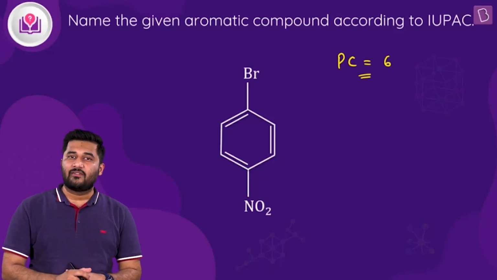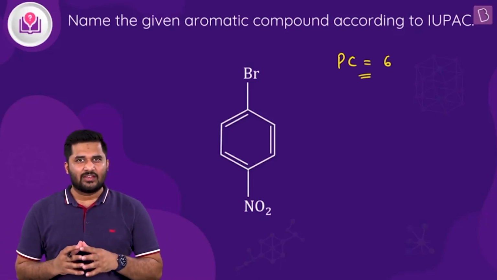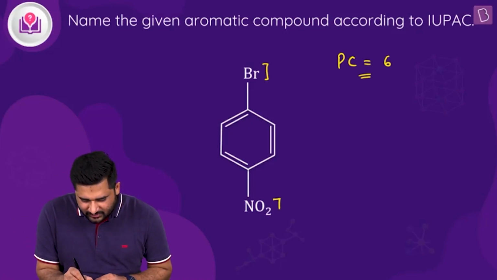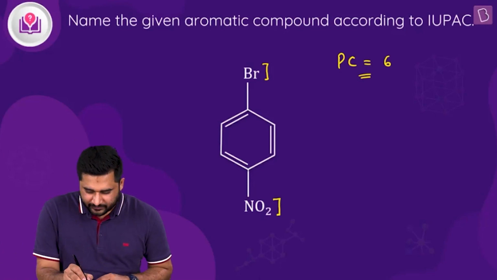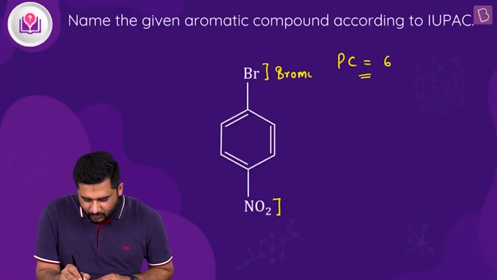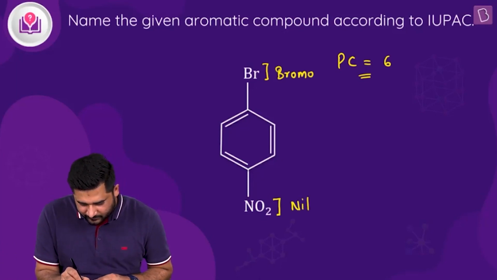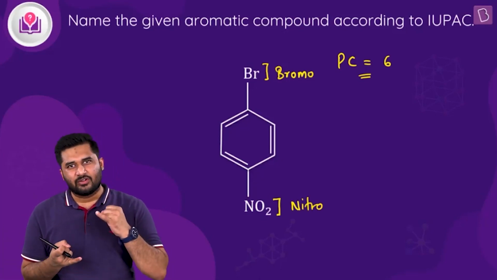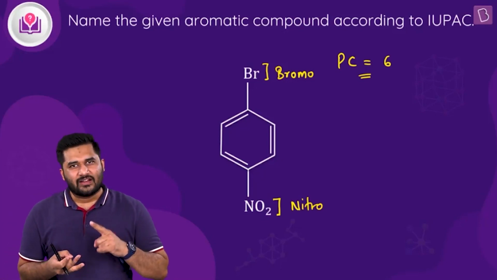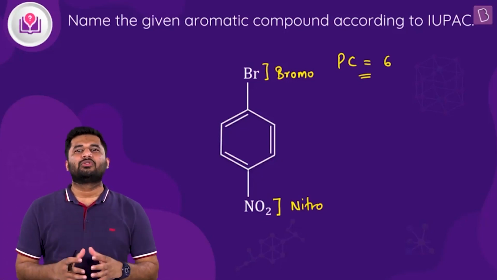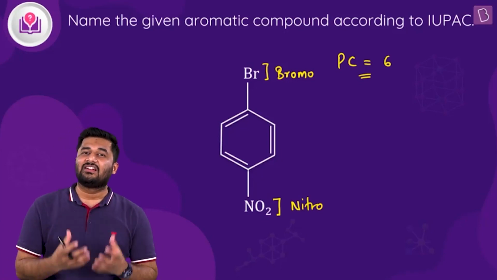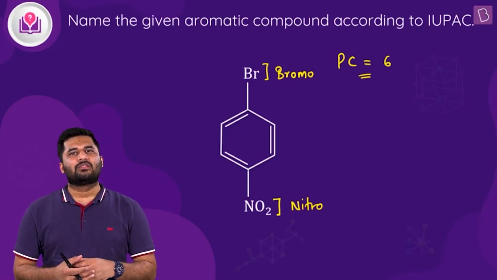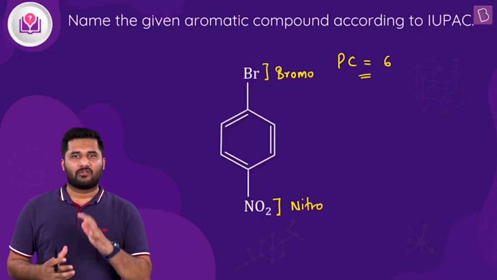All right. And now what we have to do is to assign locants. So here you have to actually use your mind a bit. All right. So you can see we have two substituents here. One is bromo, and the other is nitro. Now, since both are used as substituents, let me tell you, whenever you find halogens on benzene or you find a nitro group, both are always considered as substituents. Clear? So since both are substituents, that means both will be indicated by the secondary prefix, isn't it?